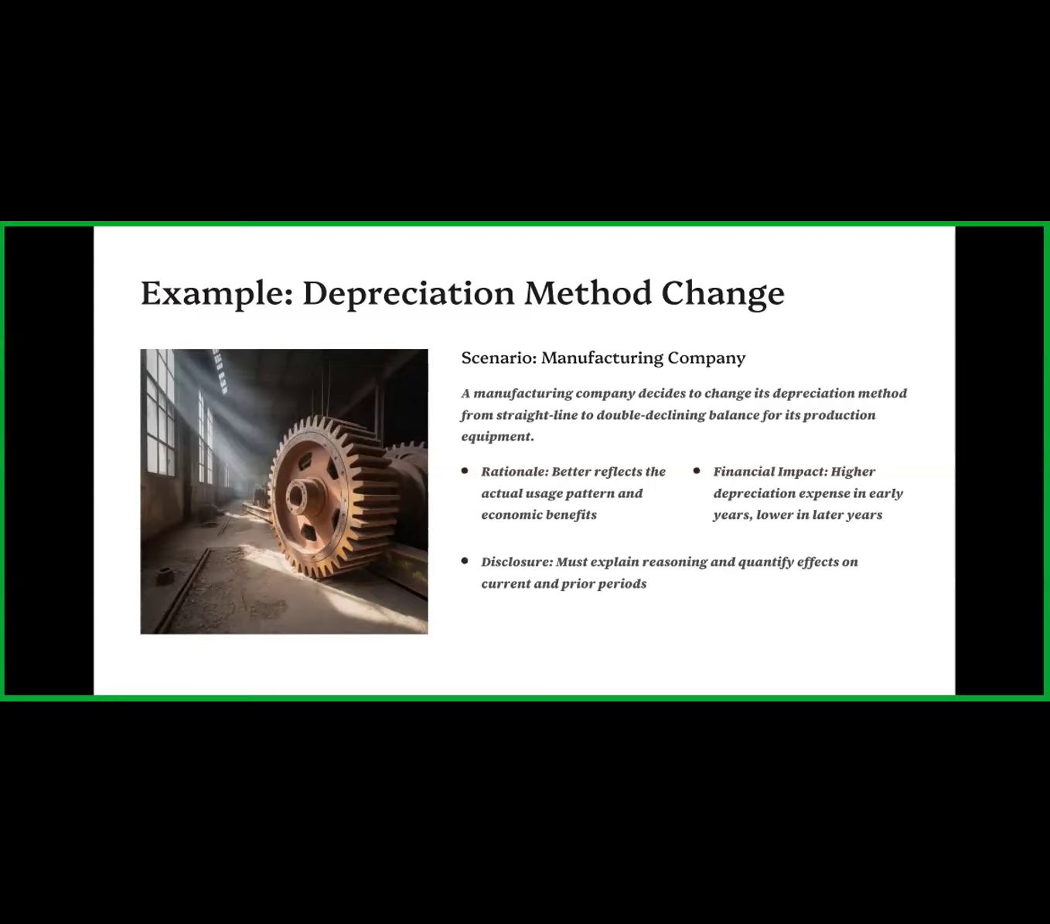We can say the disclosure is that it better reflects the actual use pattern and the economic benefits. What is the financial impact of that? Whenever we change from one accounting policy to another, there is higher depreciation expense in the early years and lower in later years. Next, one must explain the reasoning and quantify the effects on the current and prior period.